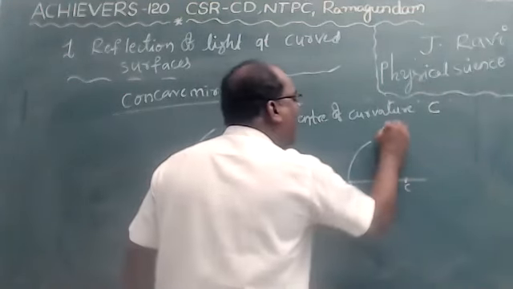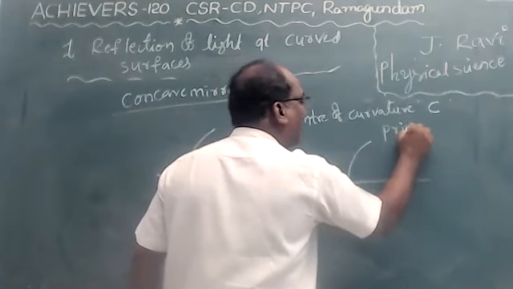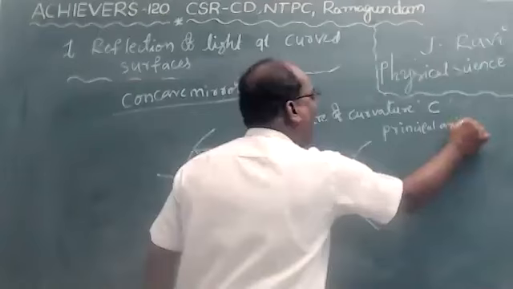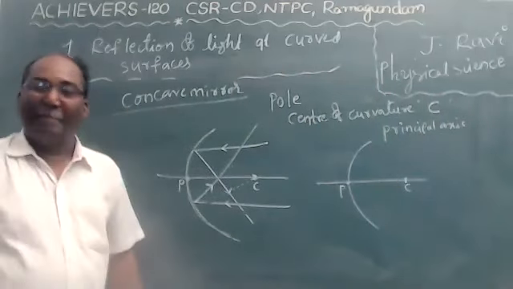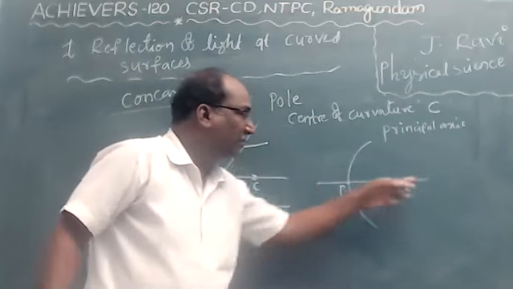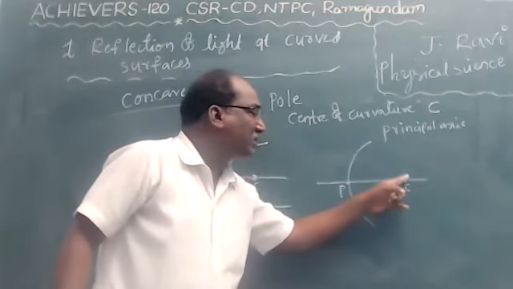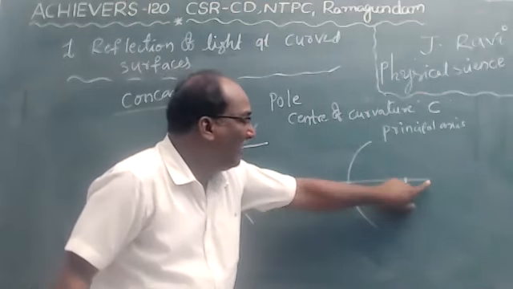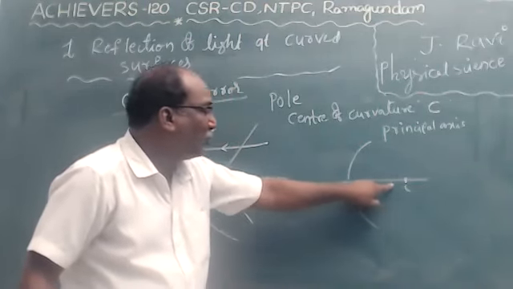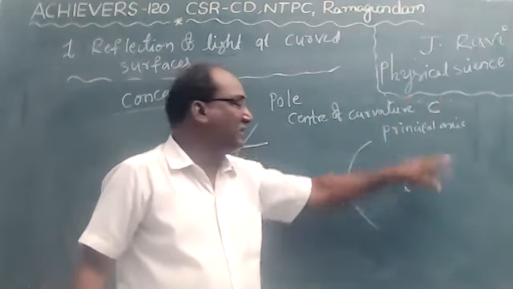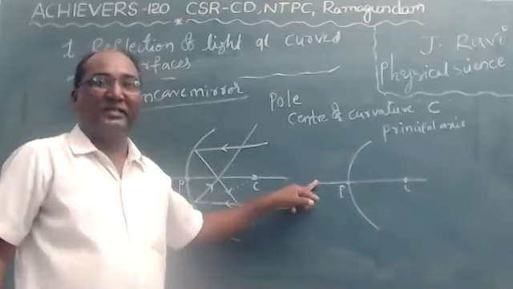It is called the principal axis. Principal axis means the horizontal line which passes through the center of curvature to the pole. This line is called the principal axis.